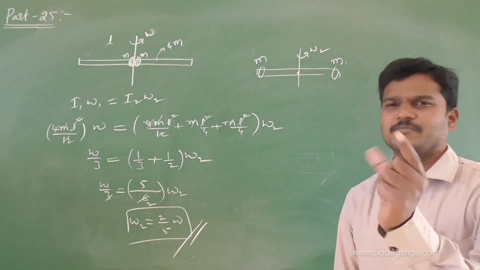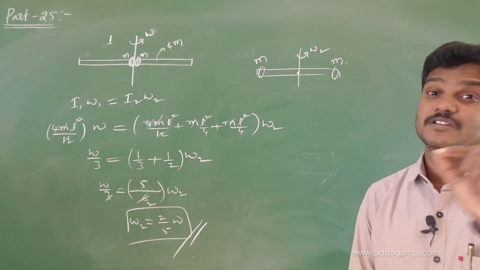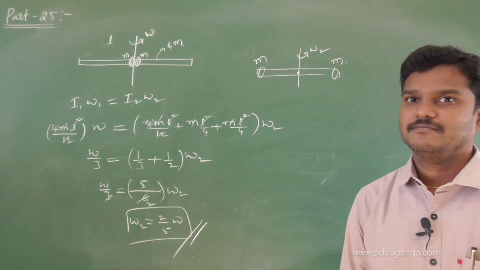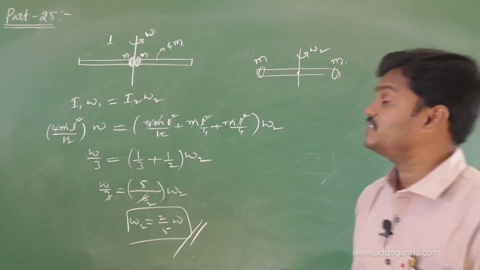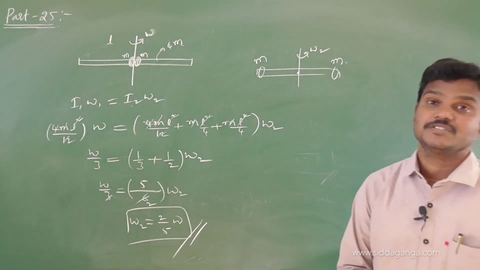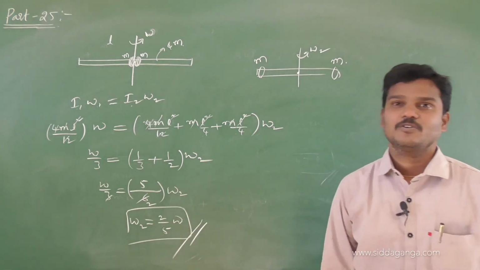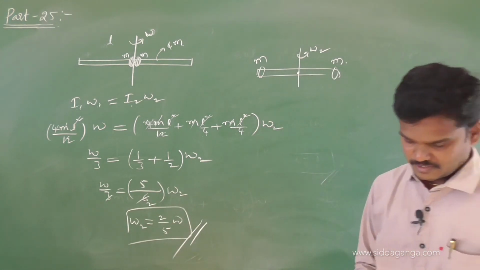Initially the rod rotates with some angular speed omega. Once the beads are moving to the right, it rotates with some new angular speed, omega dash, meaning with what angular speed it has to rotate so that the beads will move towards the end of each rod. Okay, the end of one rod.